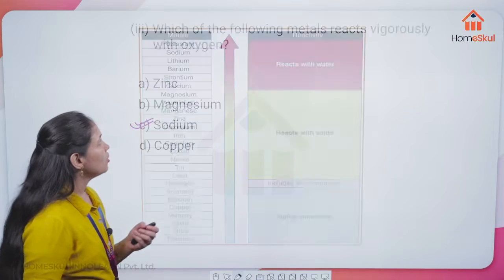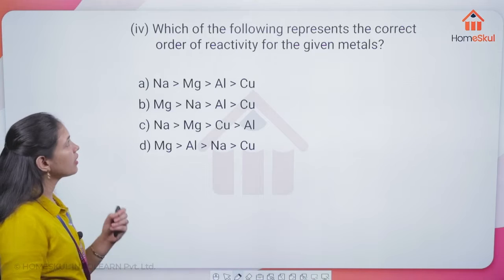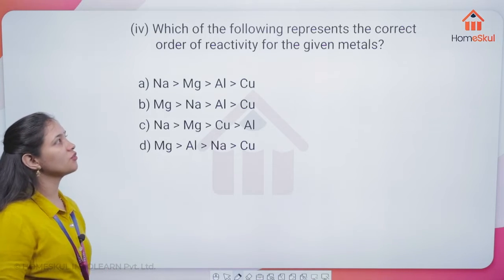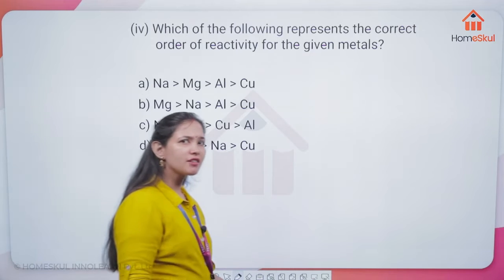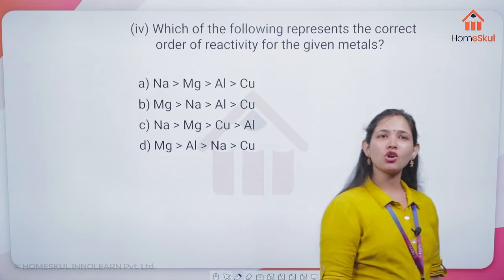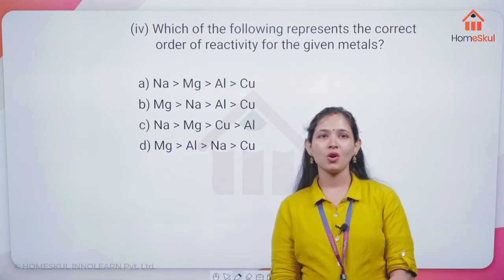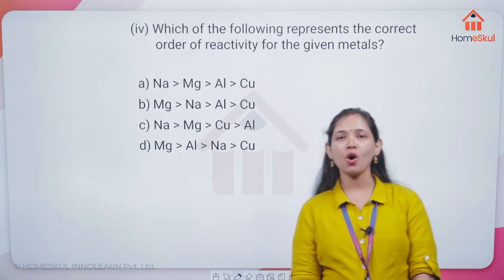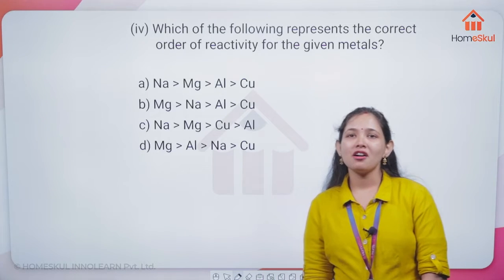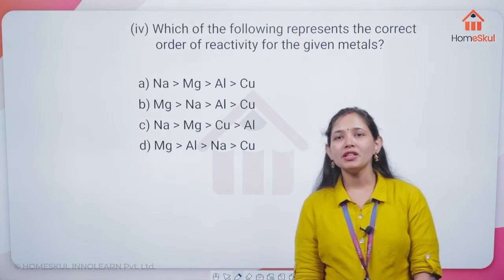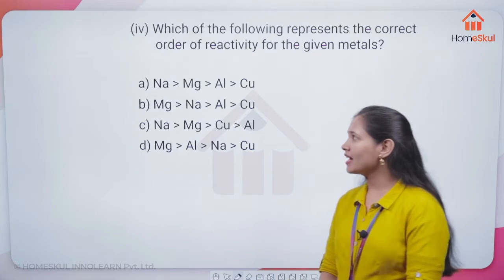Okay. Now, which of the following represents the correct order of reactivity of the given metals? Stay calm and let me know which is the correct option if we talk about reactivity. Diya says option A. Anushka, Vismaya, everyone says option A is the correct answer. Very correct.